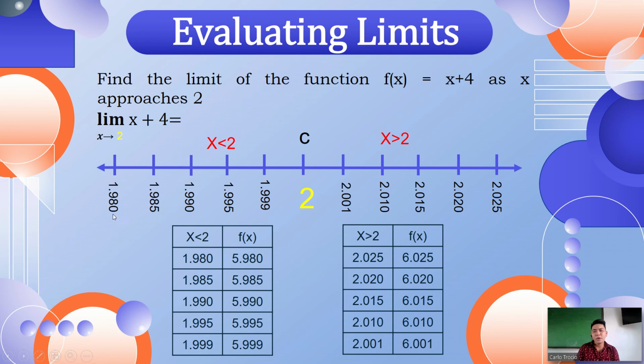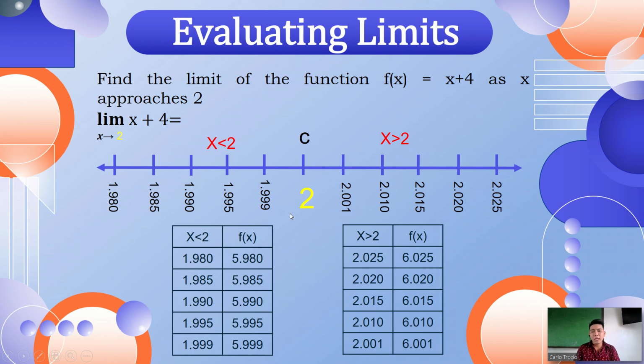So let us start from 1.980, 1.985, 1.990, up to 1.999. You can have 5 intervals, and you can use that one, as long as the last number is very close to 2. Okay? And the same also here. Since this is from the right, of course, this is greater than 2. So we are going to have 2.025, 2.020, and then it is becoming closer to 2. It is almost 2.001.